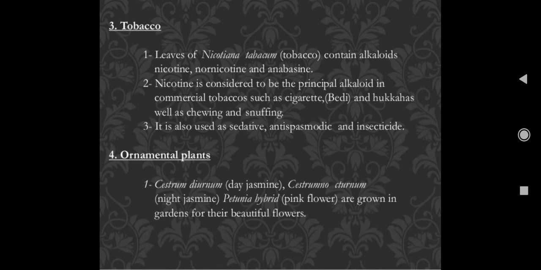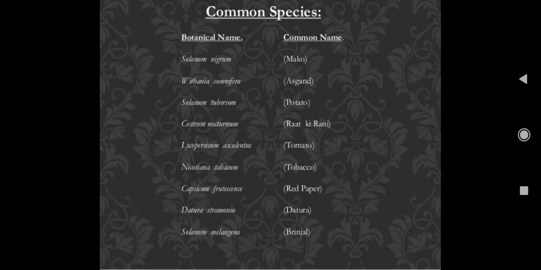It is also used as a sedative, antispasmodic and insecticide. Some ornamental plants are also found in this family: Cestrum diurnum, Cestrum nocturnum, and petunia. These are very important and used as ornamental plants.